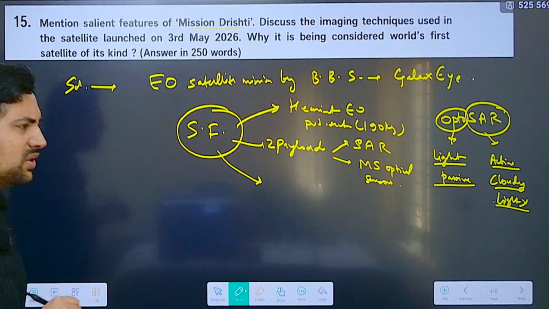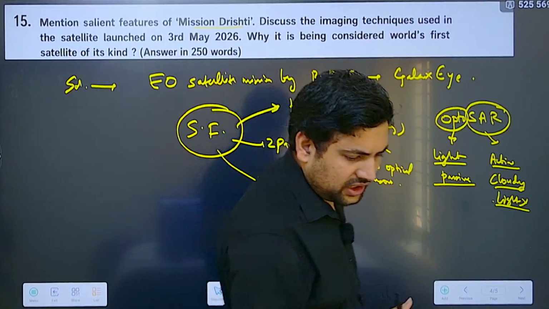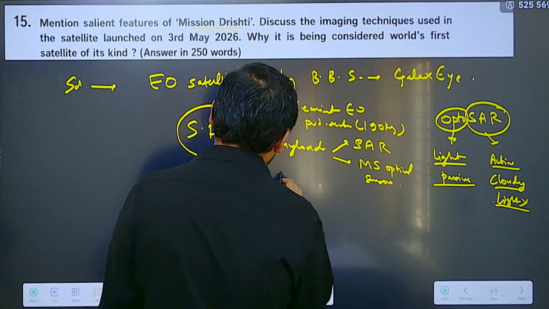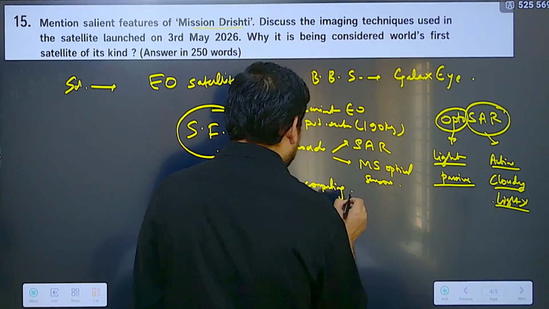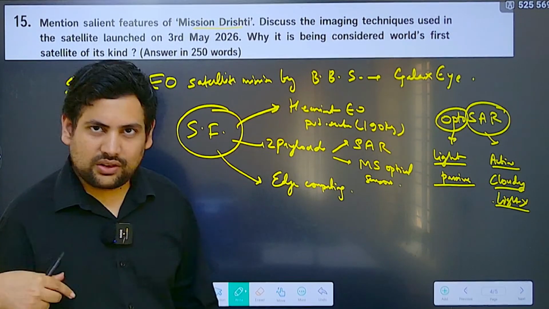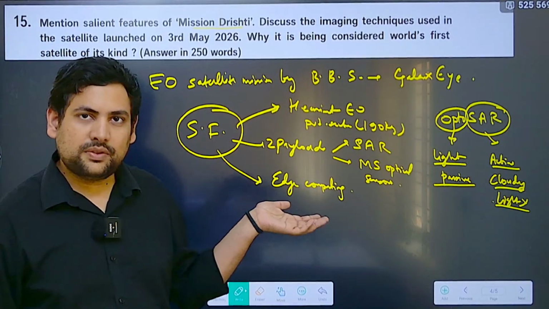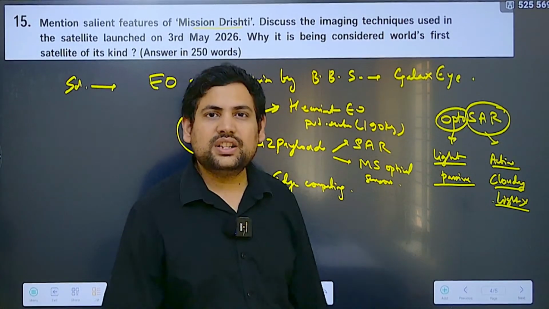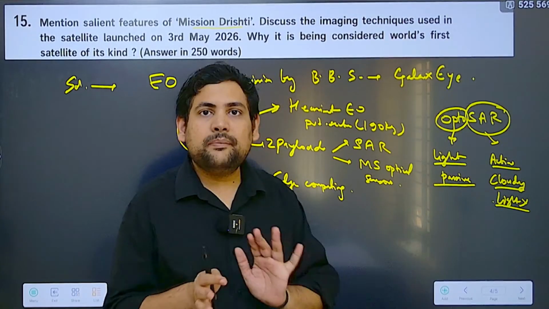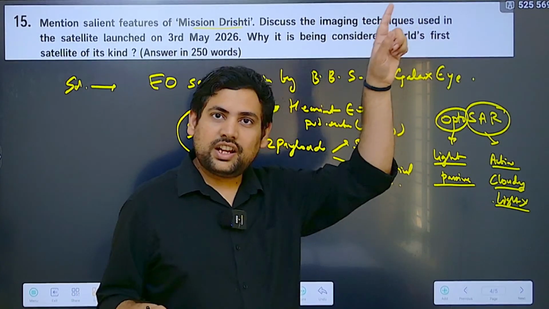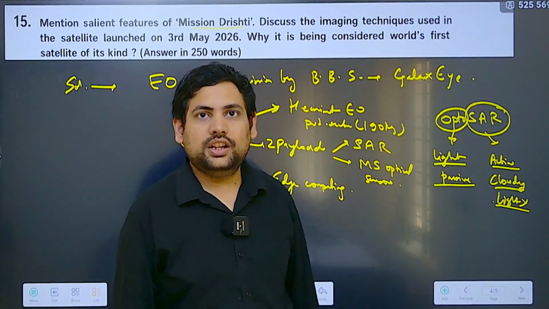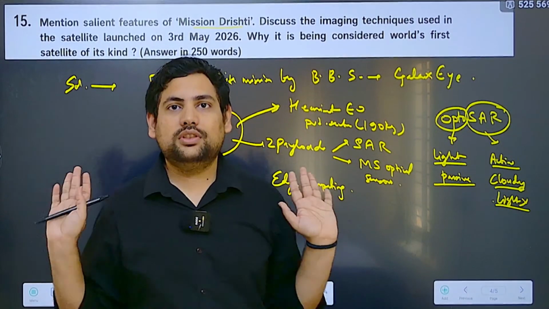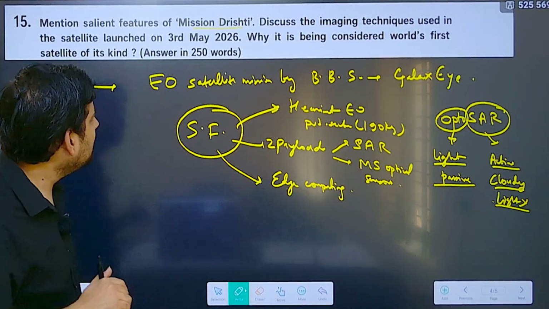These are certain special features. You can also mention that it has edge computing. Whatever the observations from the optical sensor or synthetic aperture radar, it fuses them both together right there in the satellite itself. It uses artificial intelligence for it, and it gives you the final output. So these are the salient features.